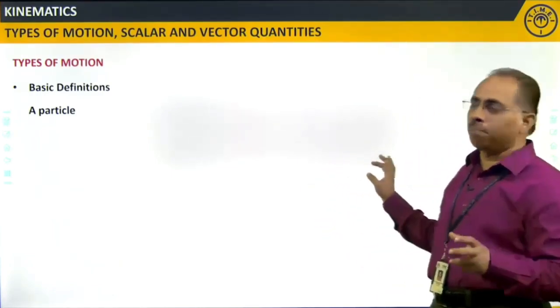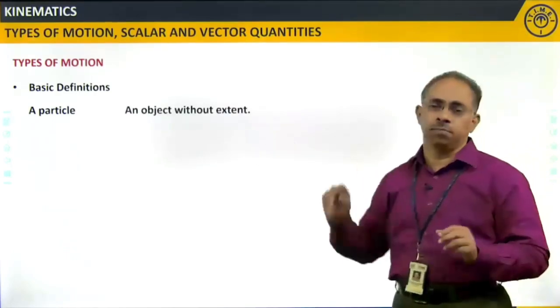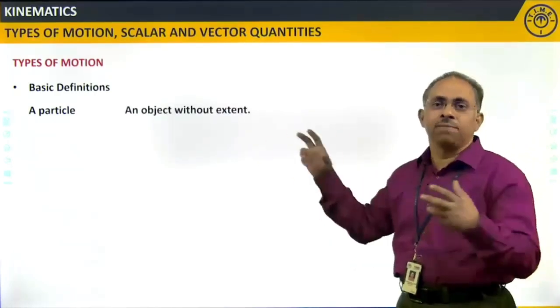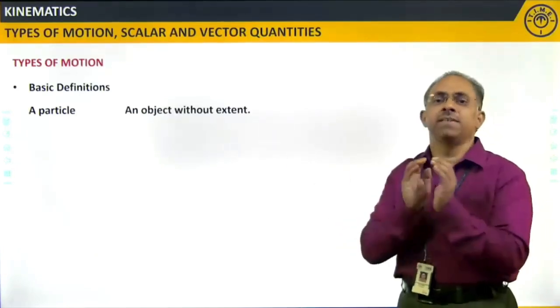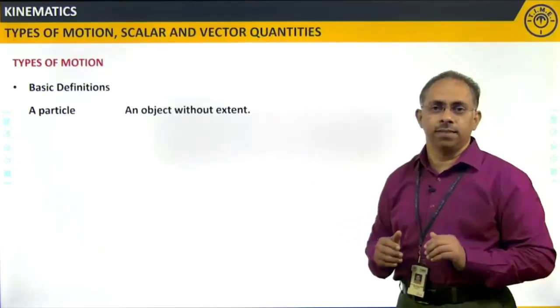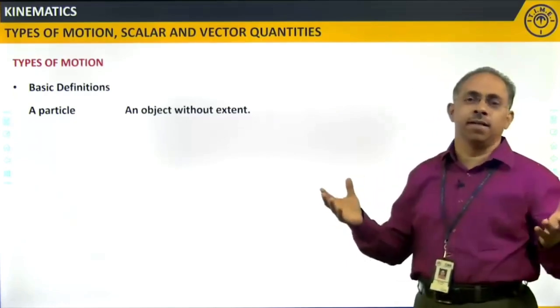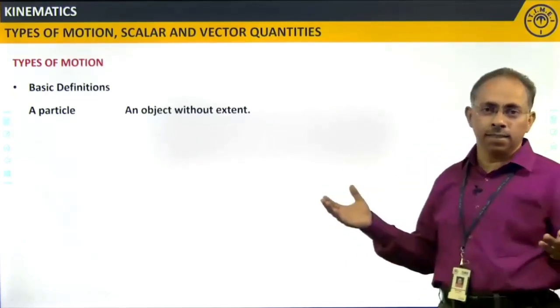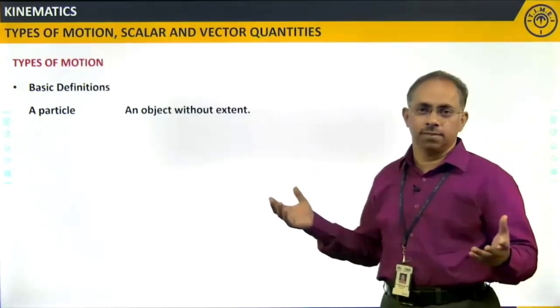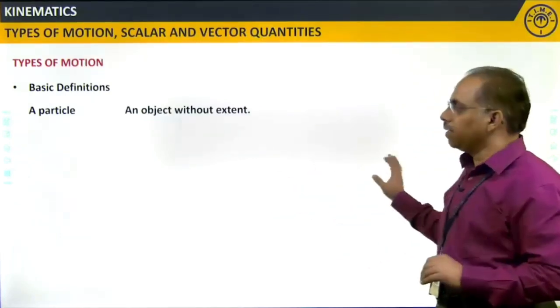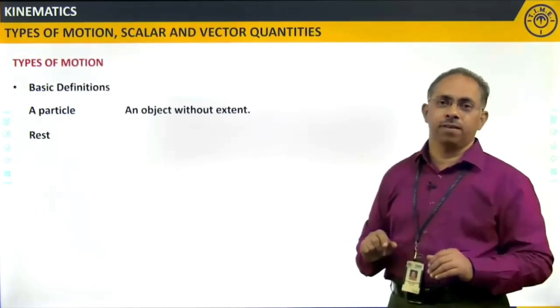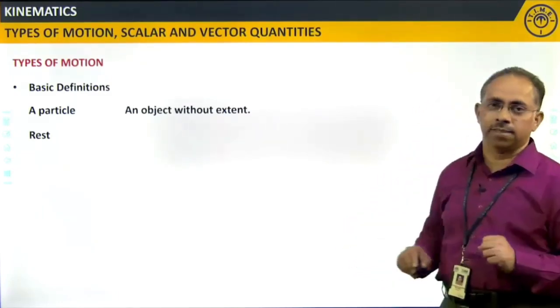When I say a particle, it means an object without any extent. That means the size is very small. When the size is considerable, we say it is a body or an object, right? And then we talk about rest. When do you say a body is at rest?